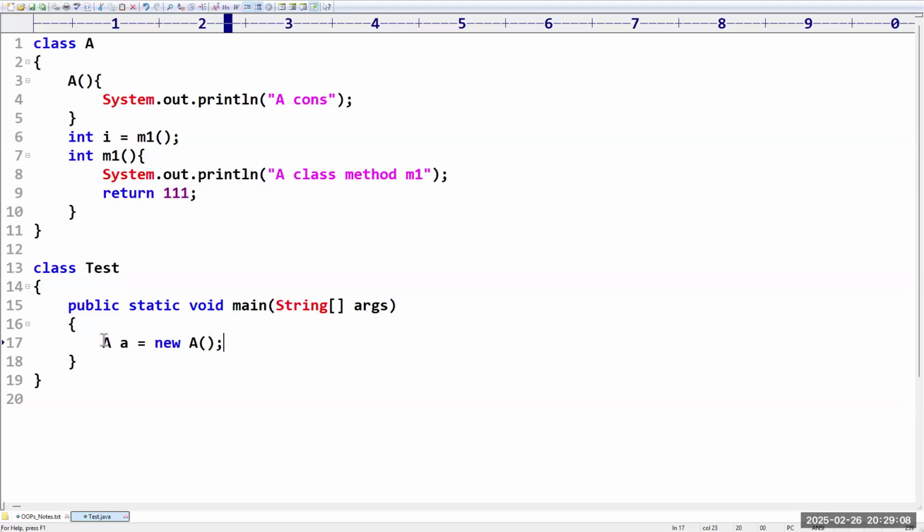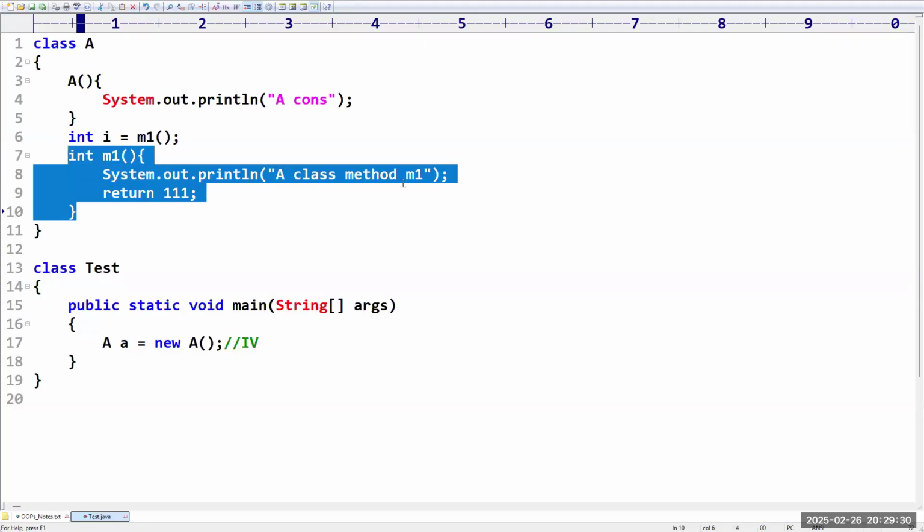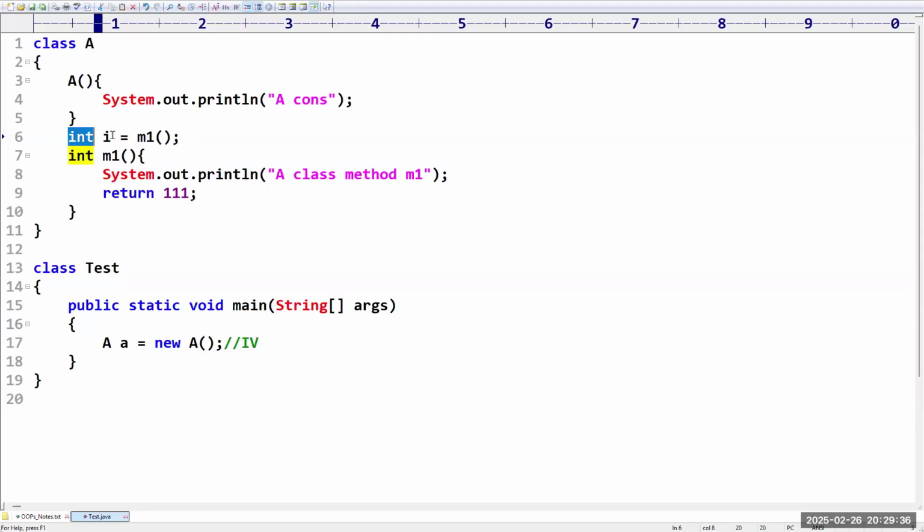Sir, very simple. Whenever you have taken it like this, first it is going to execute only the instance variable, correct? Yes, sir. So in the instance variable, i is equal to, are you giving any value? No, we are calling a method. So that method will get a chance. So A class method m1, and then the value which you have given is assigned to this i variable. After that, are there any instance variables? No, completed. Then it is going to execute the constructor. This is the order. Clear?